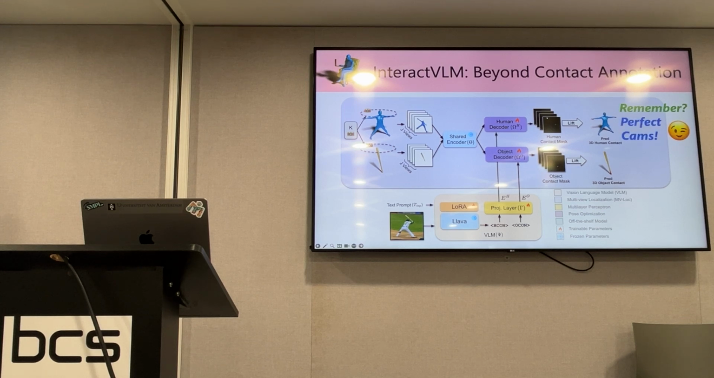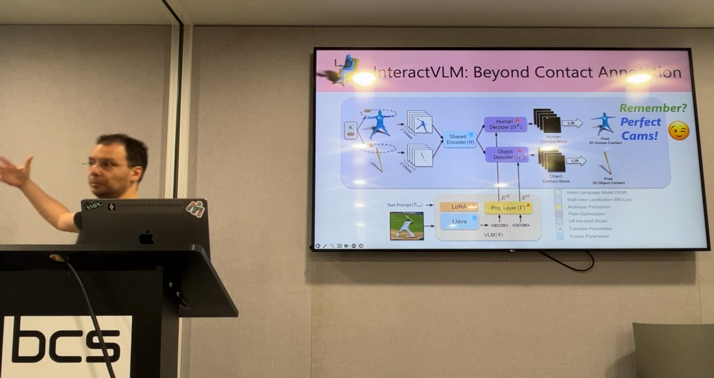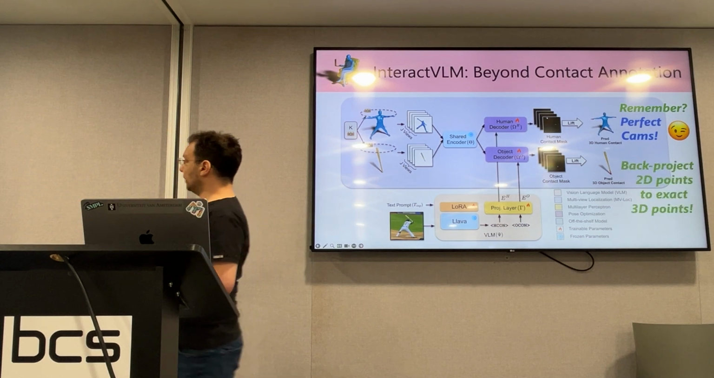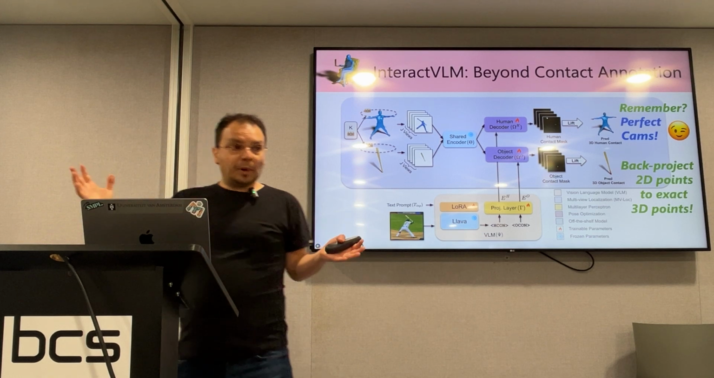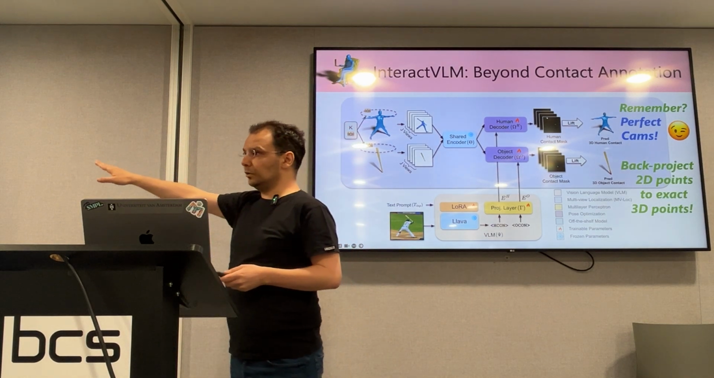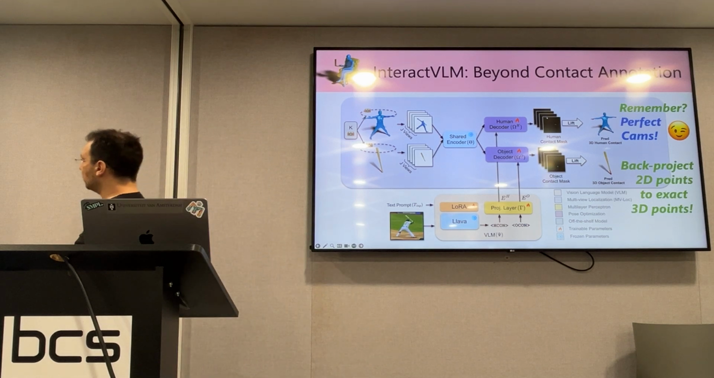How? Well, please remember we had perfect knowledge of the cameras. So now I can get any 2D point and I can triangulate this to exact 3D points. So problem solved, right? I detected things in 2D, so I lift them in 3D. This is what I care about.